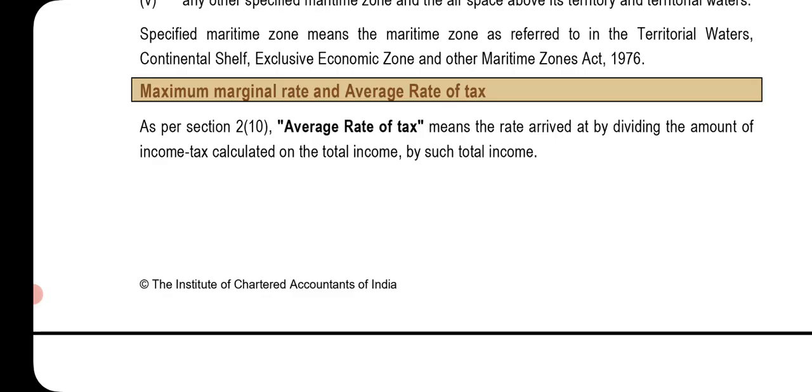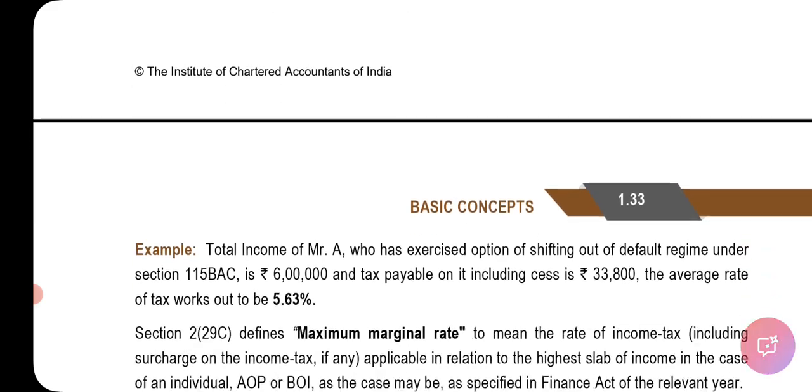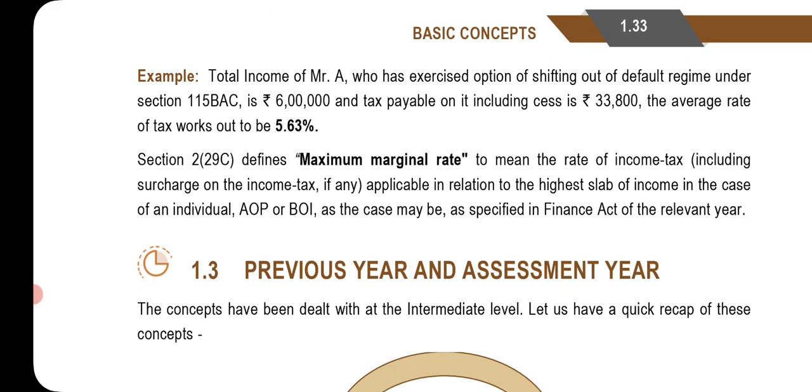Maximum marginal rate and the average rate of tax. Average rate of tax as per section 2, subsection 10: average rate of tax means the rate arrived at by dividing the amount of income tax calculated on the total income by such total income. Example: total income of Mr. A, who has exercised the option of shifting out of the default tax regime under section 115BAC, is rupees 6 lakhs, and tax payable on it including cess is 33,000,